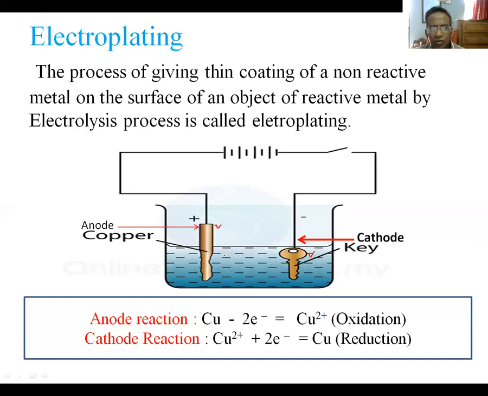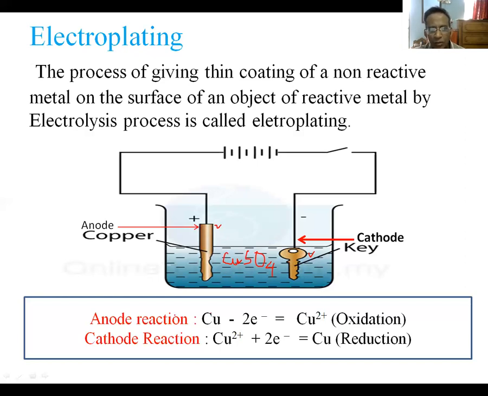And a salt of the metal of the anode must be used. In this case, since we have taken copper as anode, we have to use a copper salt like copper sulfate as electrolyte. Copper sulfate as electrolyte. What will happen if we carry out the electrolysis using copper sulfate as electrolyte and copper metal as anode and the iron P as cathode?